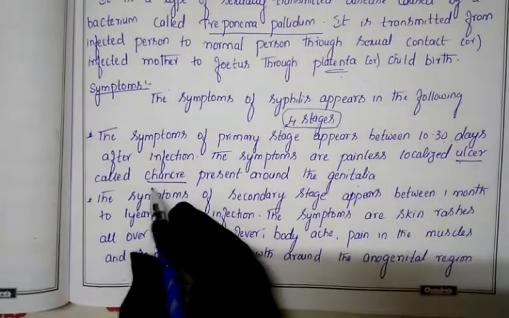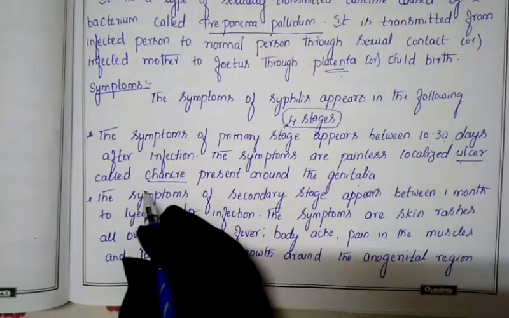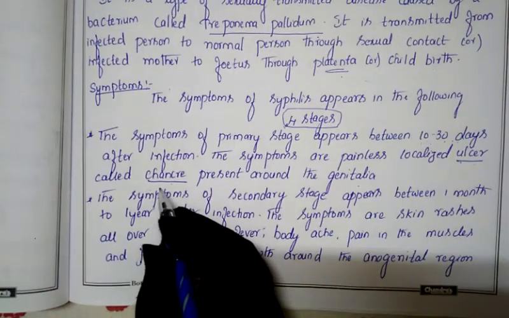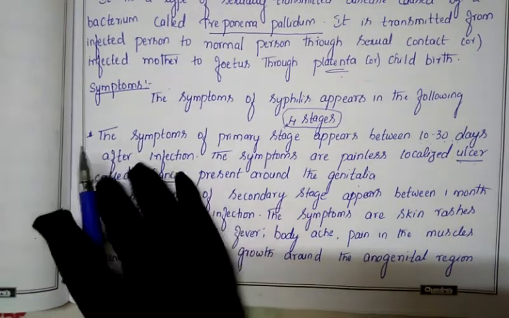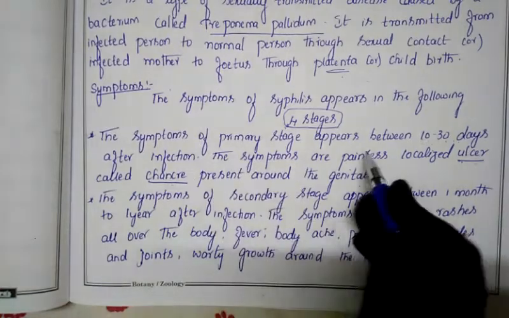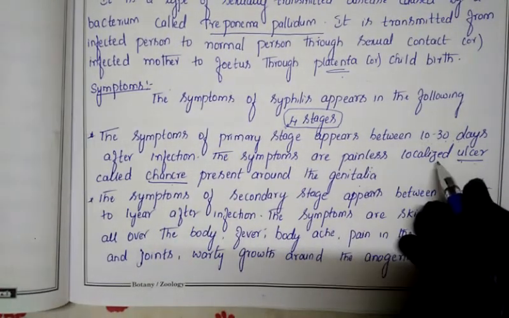And that ulcer we call a chancre. So what do you call that ulcer? That ulcer we call a chancre. So what is the first symptom that shows here? The first symptom is a painless localized ulcer.